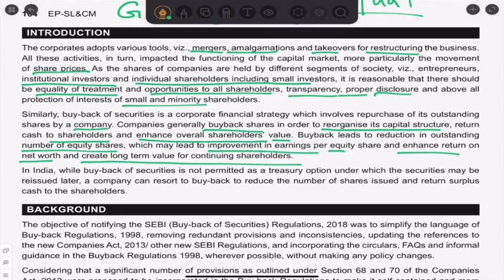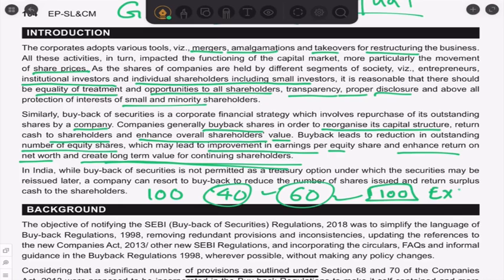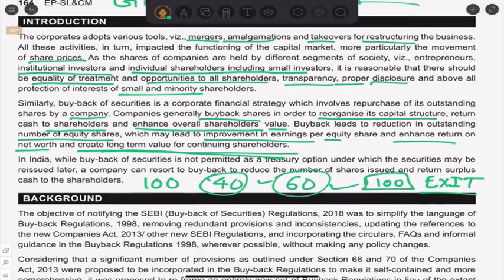See, when we say buyback, you don't have to exit fully. You have 100 shares and the company is buying back. You give only 40 shares. You still continue to be a shareholder with 60 shares, correct? So you are getting a return on investment for 40, and you are continuing to be a shareholder, getting long-term value as a continuing shareholder. Overall it is good for the company and the shareholder. Of course, a shareholder can say, I have 100, I want to give all 100, I want to completely exit. That is also possible. Both are possible. Depending on what they want to do, you can structure the whole deal.